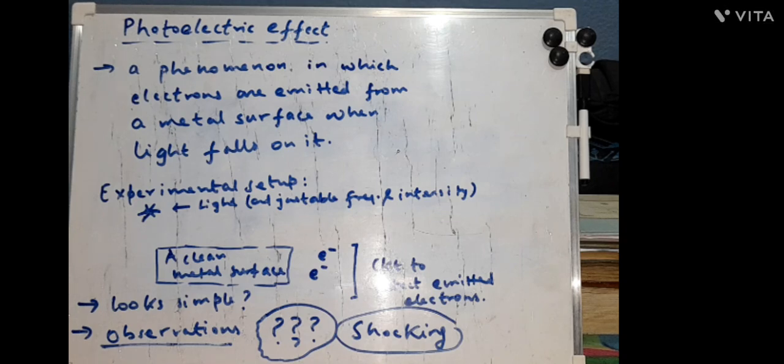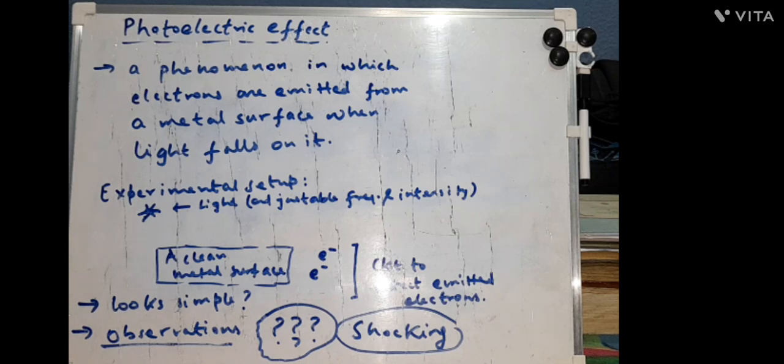I have not mentioned the specifics in the definition, which you must have read in class 11th or 12th, such as which kind of light or of what frequency. I have just mentioned the simple thing: light falls on the metal and electrons are emitted from the surface.